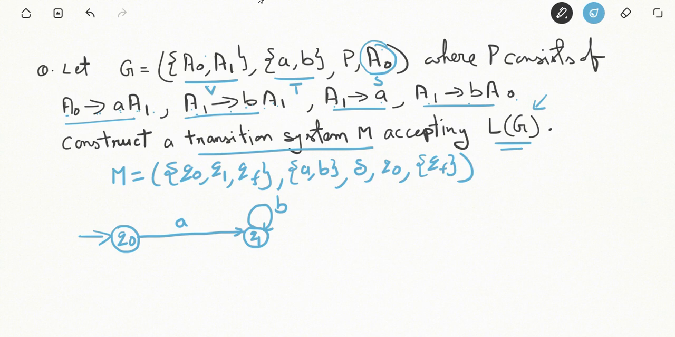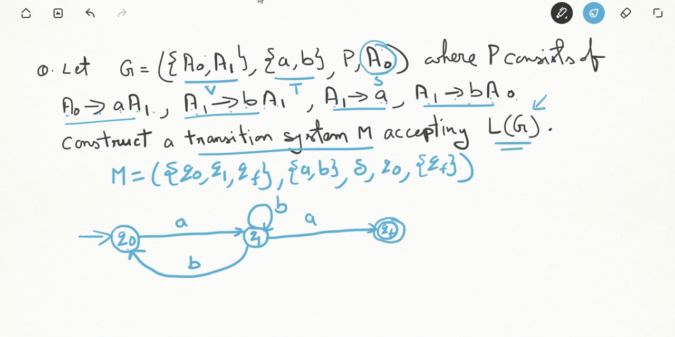Next, A1 is rewritten as a. So we have to introduce the final state and a transition from q1 to qF with the label a. A1 is rewritten as bA0. So corresponding to A1 we have q1 and corresponding to A0 we have q0, so there will be a transition from q1 to q0 labeled with b. So qF is the final state, denoted like this.